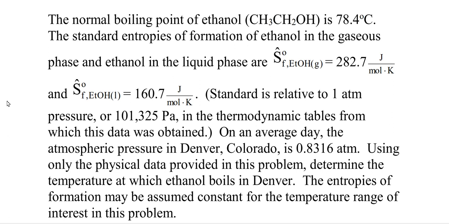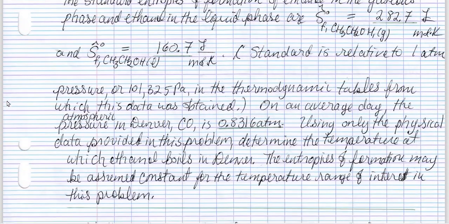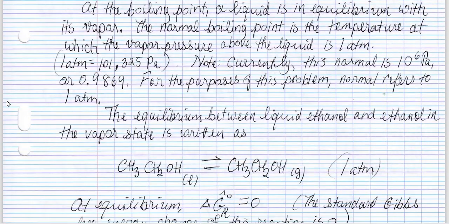Well, since one is going to be talking about boiling, it's a good place to start with the equilibrium between vapor and liquid. At the boiling point, a liquid is in equilibrium with its vapor. The normal boiling point is the temperature at which the vapor pressure above the liquid is 1 atmosphere, being 101,325 pascals.